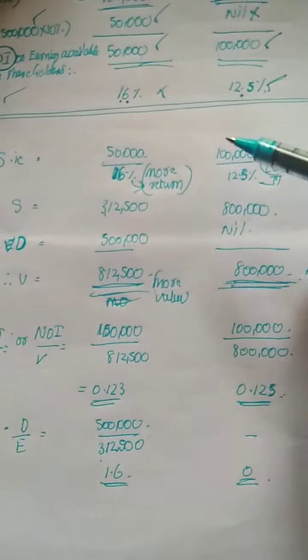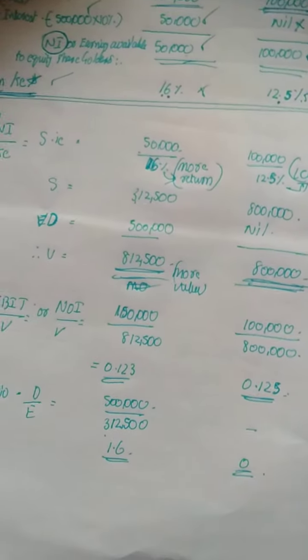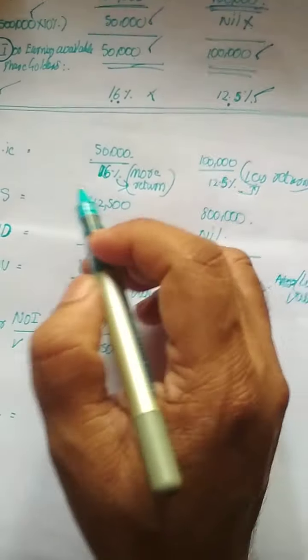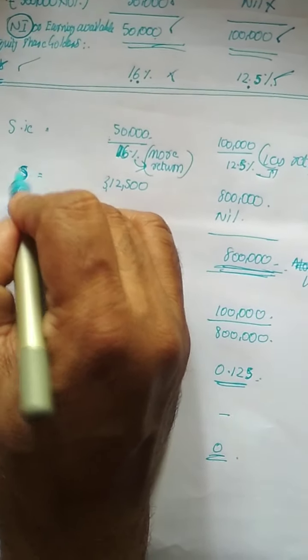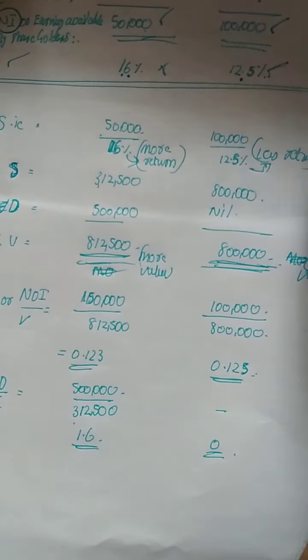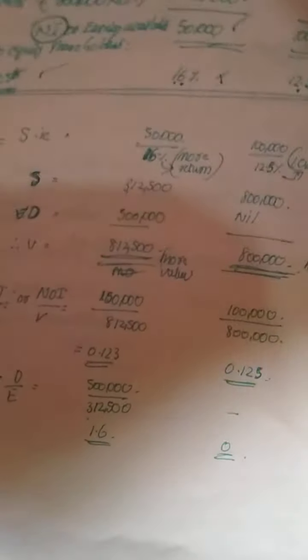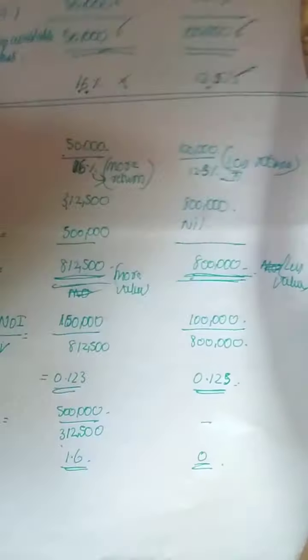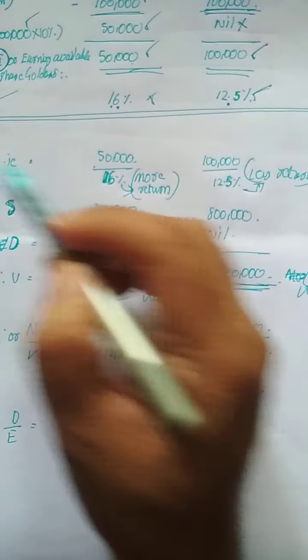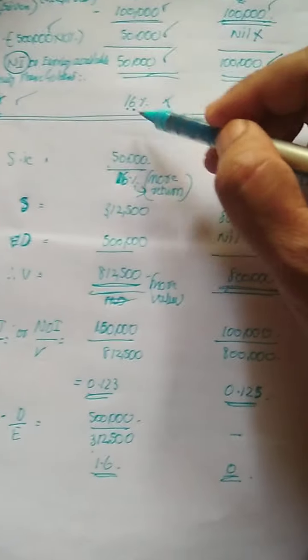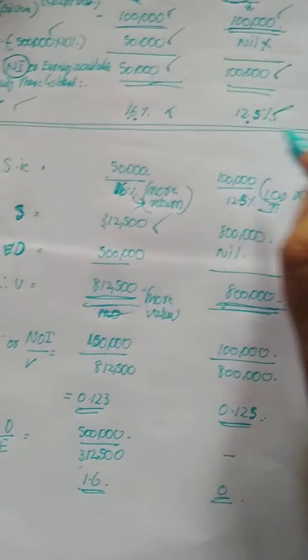So what we are going to do here, first we are going to find out the value of the shares of the company. You could see that the value of the shares of the company is net income divided by KE. So net income here is 50,000. 50,000 divided by 16%, we will get the value of the shares.